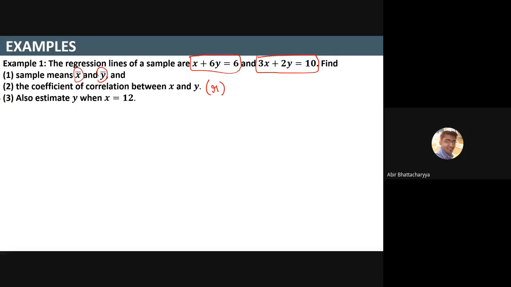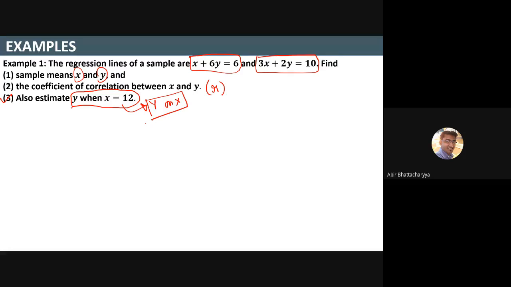And finally, also estimate y when x equals 12. Now, to estimate y when x equals 12, which equation will play the role? Y on x. Which equation will play the role? Y on x, not x on y, because we are going to estimate y.